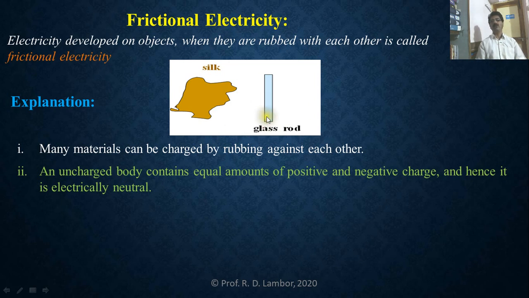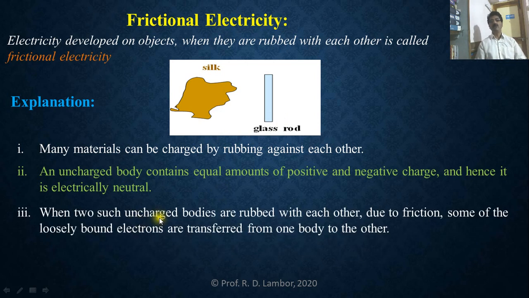So the total charge on this glass rod is 0 and the total charge on this silk cloth is also 0. So both silk and glass rod are electrically neutral. Now, when two such uncharged bodies are rubbed with each other, the uncharged glass rod is rubbed with uncharged silk. What happens?